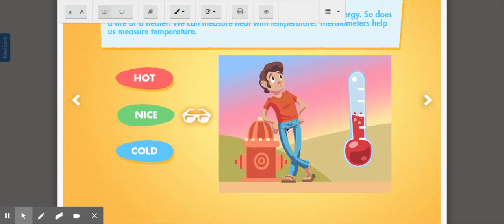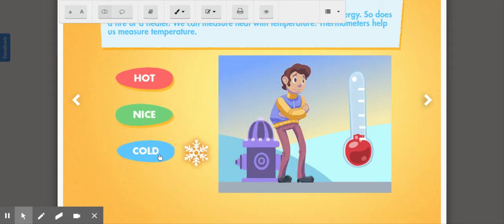When it's nice outside, that's kind of like the weather we've been experiencing recently. We can wear maybe jeans and a t-shirt. And if you look, the thermometer only looks about half full right now. There's not as much heat energy in the air. So when it's nice outside, that's how we would dress. And then the temperatures would be a little bit cooler.